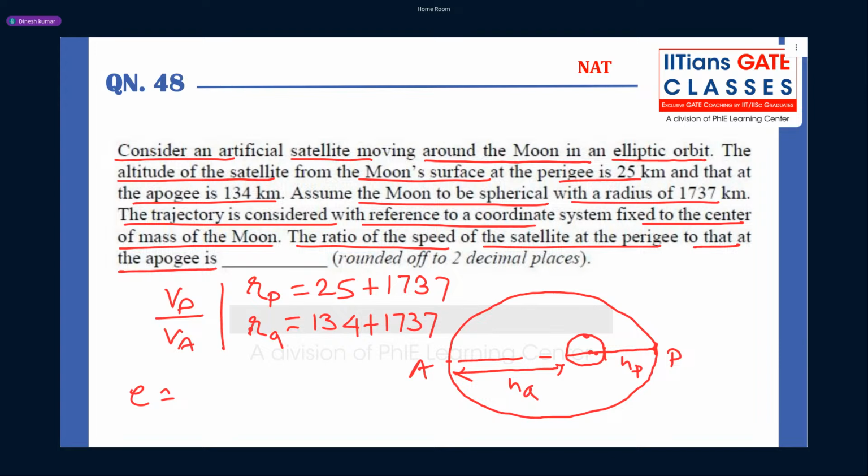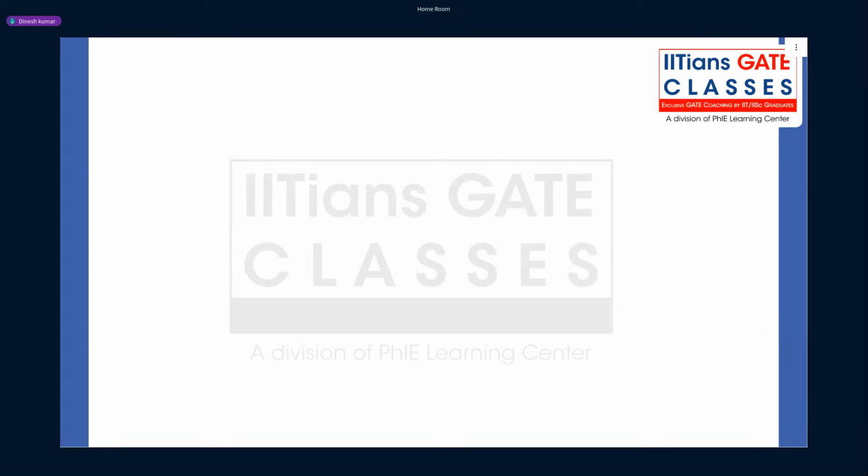So what will be the eccentricity of the orbit? E will always be R apogee minus R perigee upon R apogee plus R perigee, because E is always less than 1. When you substitute these R perigee and R apogee, your eccentricity comes to 0.030. Is it correct? Please check.